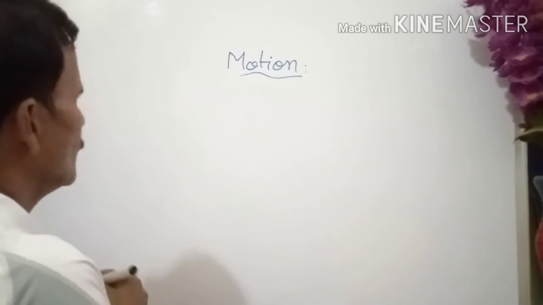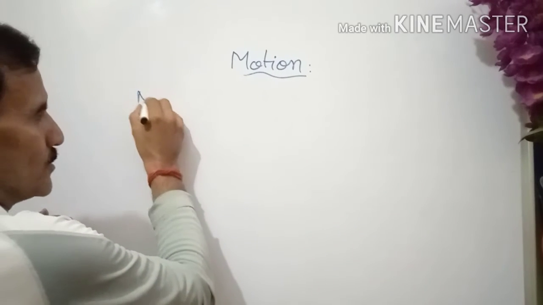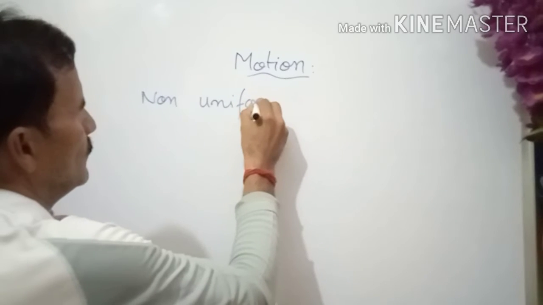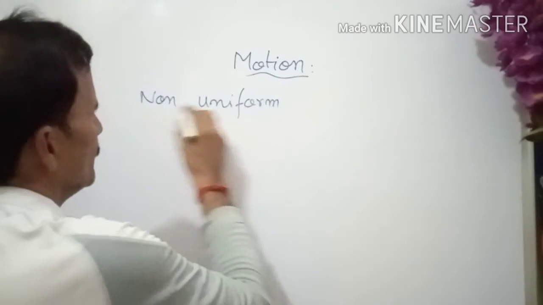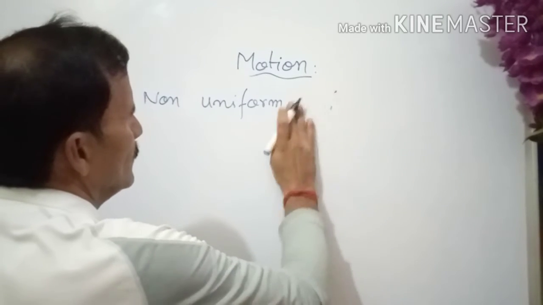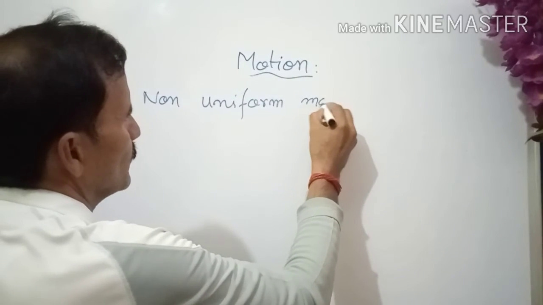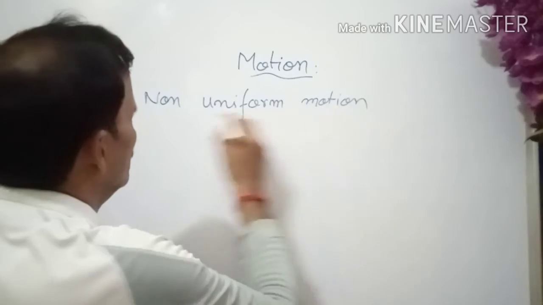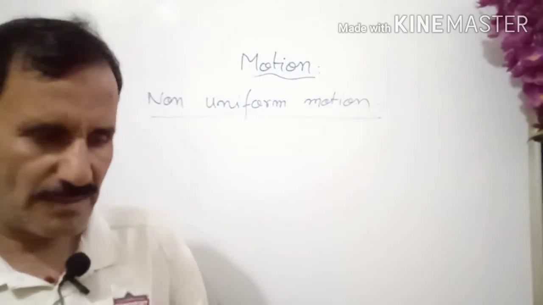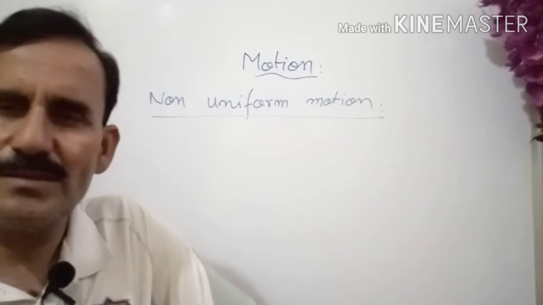Now come to non-uniform motion. If there is non-uniform motion, it means the speed is not constant. So speed is changing.